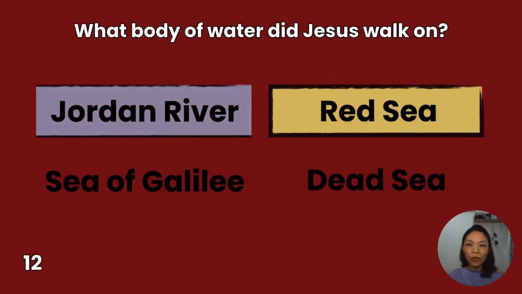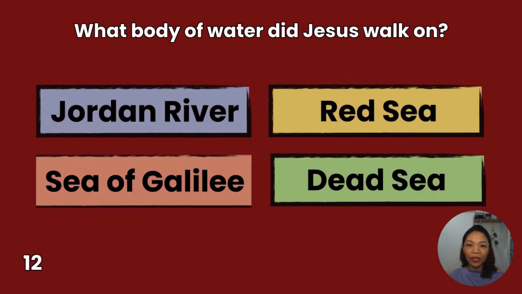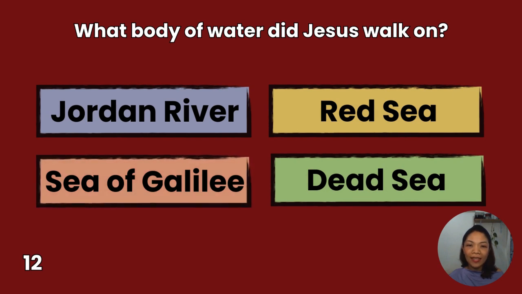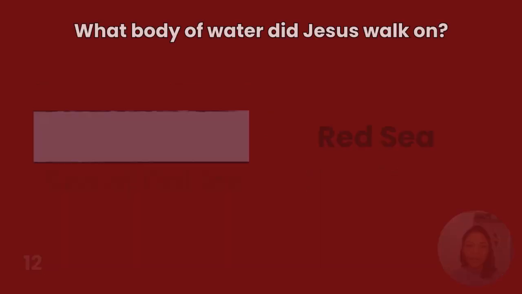12. What body of water did Jesus walk on? Jordan River, Sea of Galilee, Red Sea, Dead Sea. You have 10 seconds to answer.